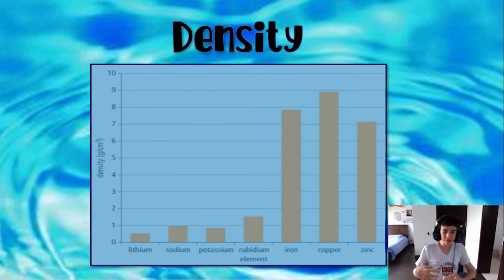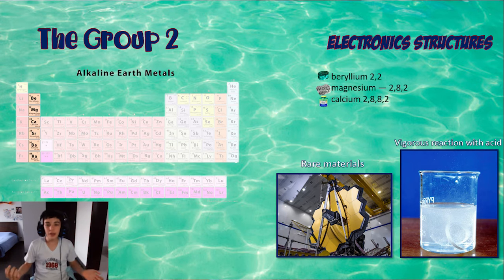Okay, this is the density of Group 1, and as you can see, these metals are very light compared to other metals. Group 2 is the group of alkaline earth metals and is composed of beryllium with the atomic number of 4, magnesium with the atomic number of 12, calcium with the atomic number of 20, strontium with the atomic number of 38, barium with the atomic number 56, and radium with atomic number 88.